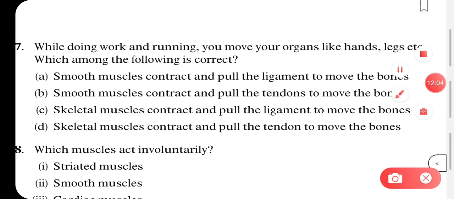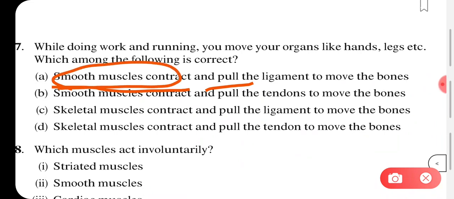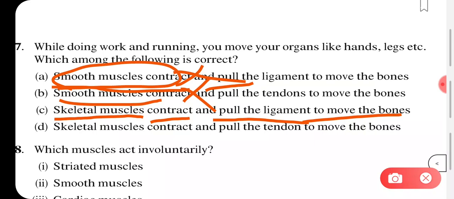So let us see which one will be the correct option. One by one we will read the statement. Smooth muscles contract and pull the ligament. While working and running, smooth muscles are not involved, so we will not keep this option. Smooth muscles appear here also, so again this is not the correct one. We will see about skeletal muscles. Skeletal muscle contract and they pull the ligament to move the bones.